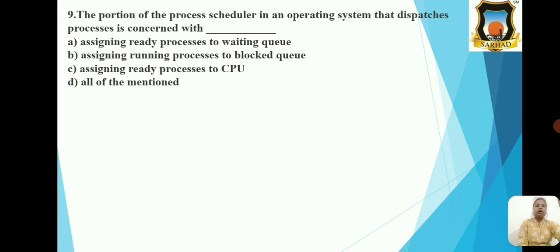Next MCQ, the portion of the process scheduler in the operating system that dispatch processes is concerned with, and the options are assigning ready processes to waiting queue, assigning running processes to block queue, assigning ready processes to CPU, and all of the mentioned. So the correct option is option C, that is assigning ready processes to CPU.